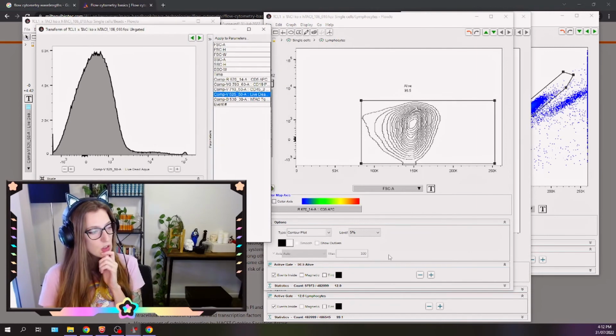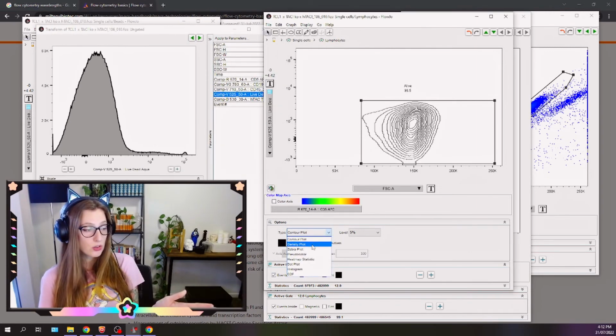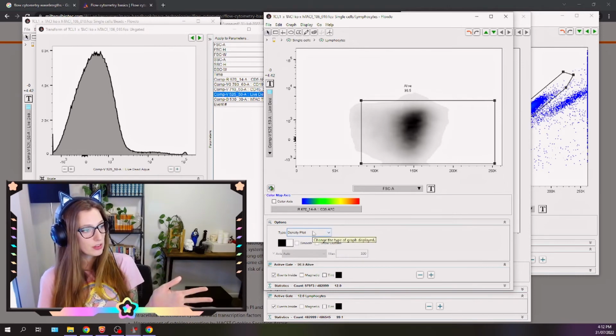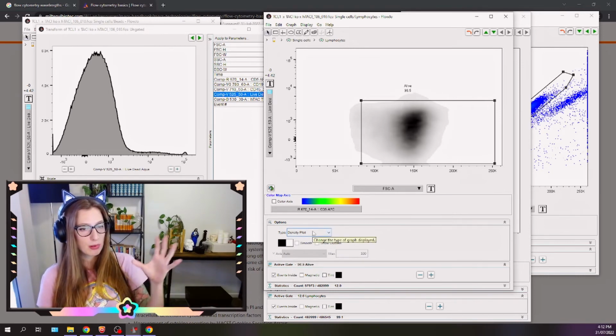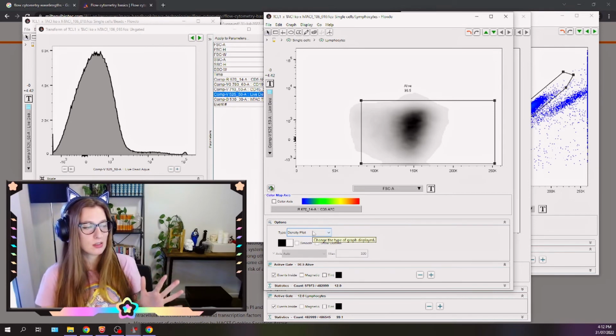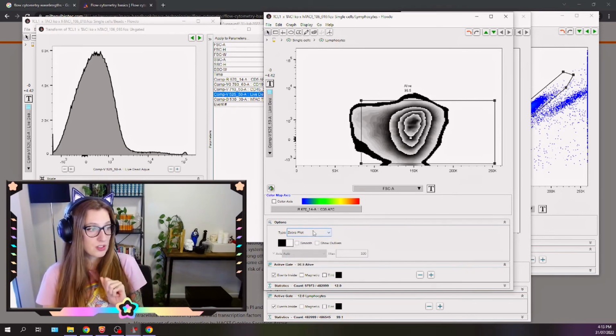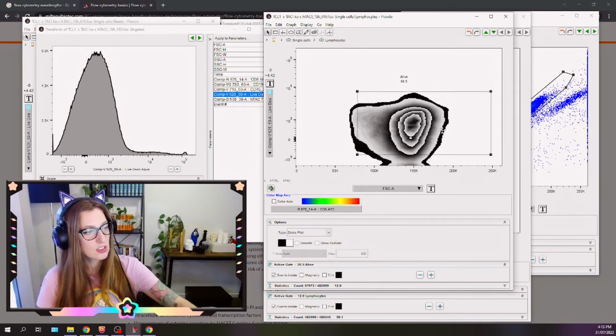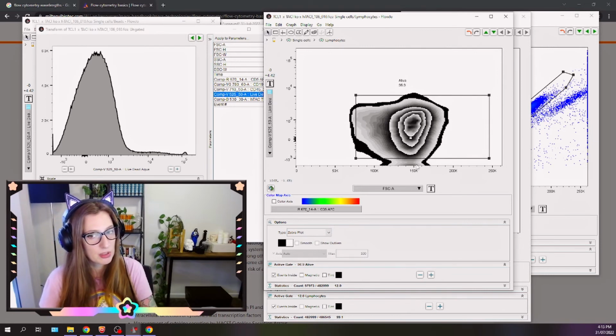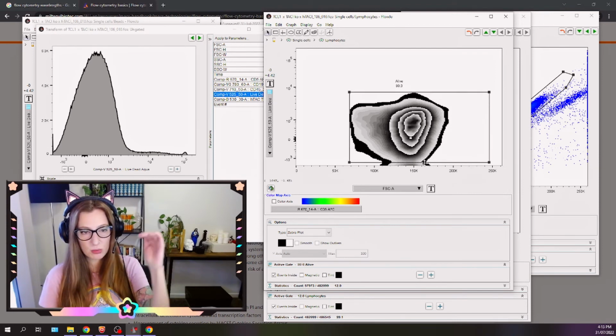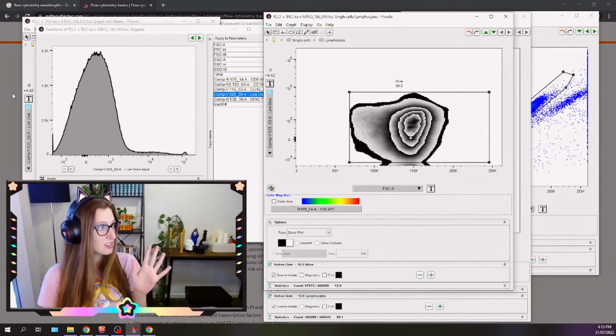It's over here now. So you can choose to show your data in a couple of different ways. You can choose to show it as a contour plot or a density plot. This is really handy if you have two populations that are kind of smooshed together, because you can sort of see where the break is. You've got your zebra plot, which is also really good. As an example, you see here, see how there's two populations that are kind of smooshed together? You can drag this gate down with this. Do that so you know that you're not putting in any of the stuff that's below, because that's not the population that we want.